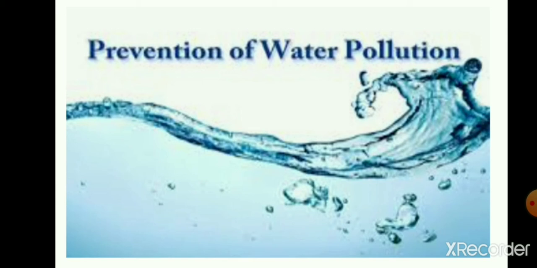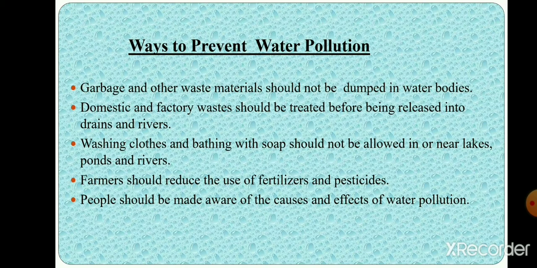Children, now we are going to study some of the ways of preventing water pollution. First, garbage and other waste materials should not be dumped in water bodies. Domestic and factory waste should be treated before being released into drains and rivers. Washing clothes should not be allowed in or near lakes, rivers, and ponds. Farmers should reduce the use of fertilizers and pesticides. People should be made aware of the causes and effects of water pollution.